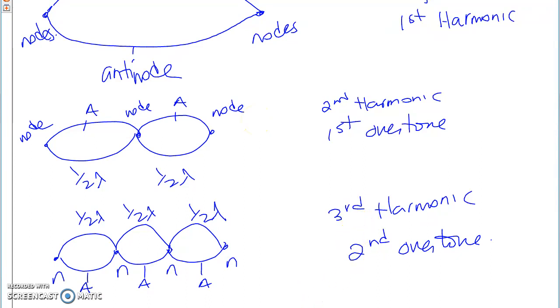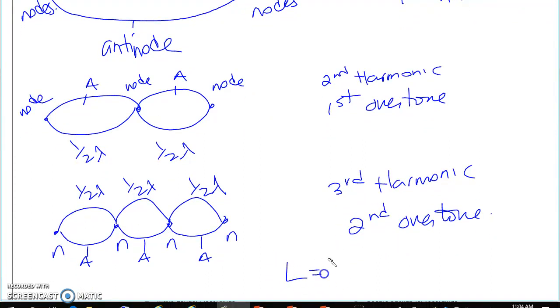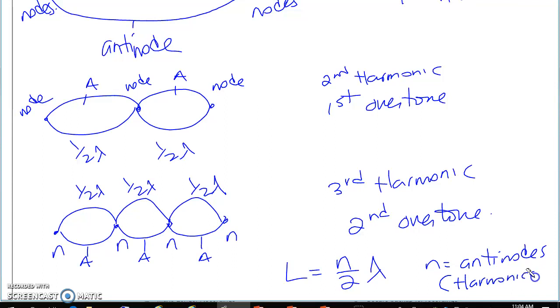What is that relationship? Who can tell me that? L equals N divided by 2 lambda. Now is this for fixed ends or free ends? This is for fixed ends. N is antinodes, also known as the harmonics. L stands for your length in meters.